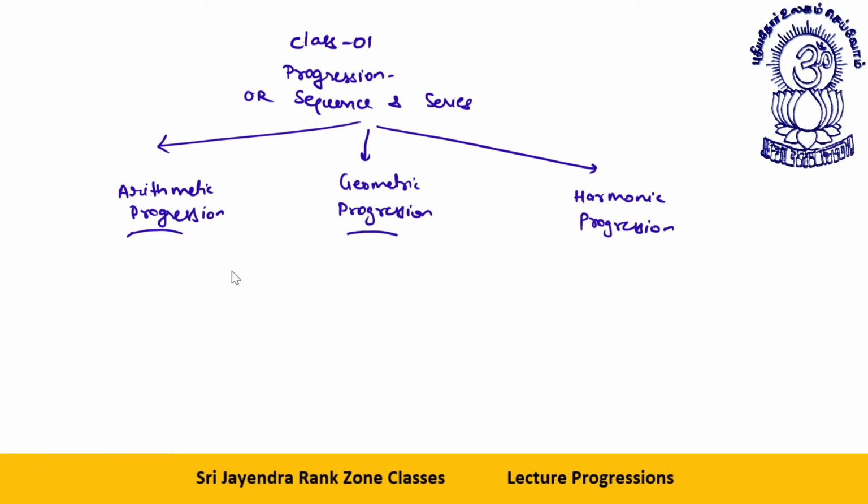Now see what is arithmetic progression. In arithmetic progression, what happens, dear students?